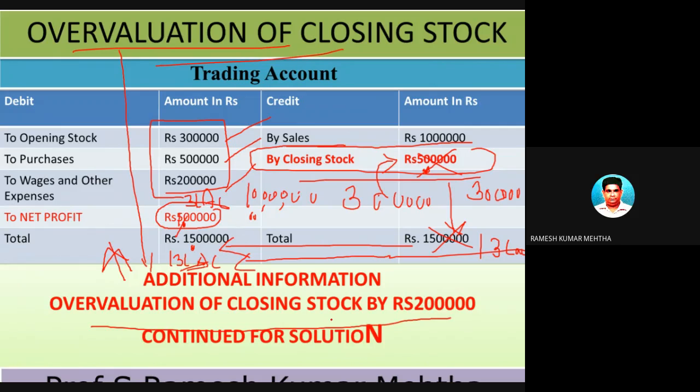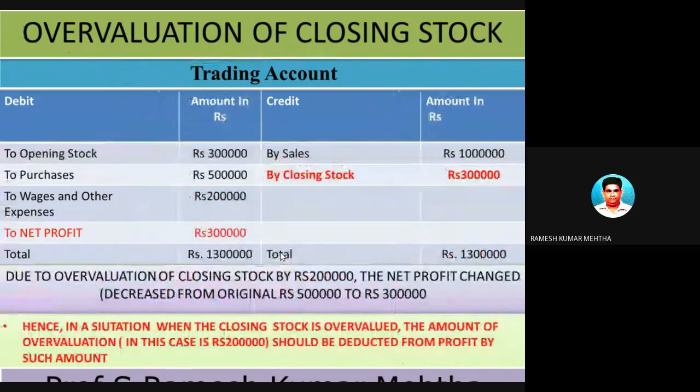So what has happened to the profit? Profit was previously 5 lakh rupees. Now it is 3 lakh rupees. So in case of overvaluation, you have to deduct the extent to which the closing stock has been overvalued. So we have to reduce 2 lakh rupees from the old profit to arrive at the right profit. In the next slide, the element of error has been rectified, and let's see how the net profit is affected.